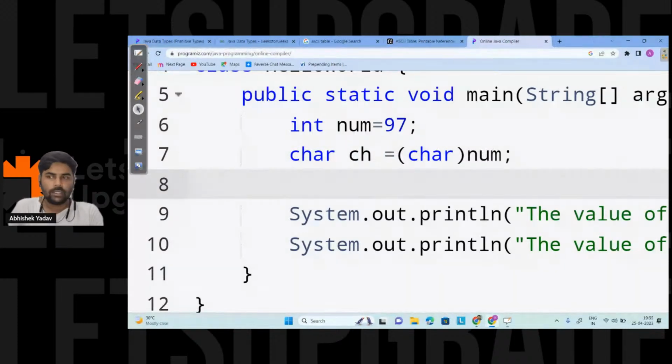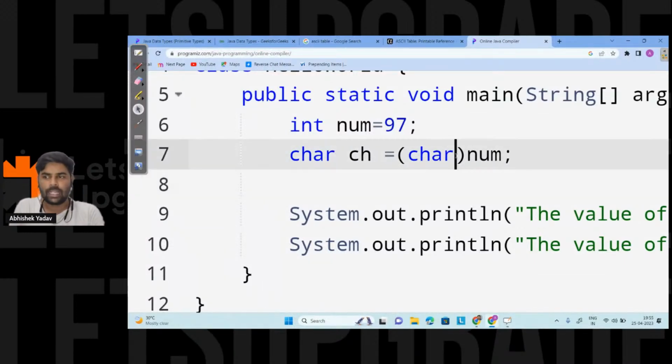To remove that error, we have to explicitly typecast it, with the prefix of the data type in which I want to store. Here I want to store the integer data in a character, so I use the data type char.